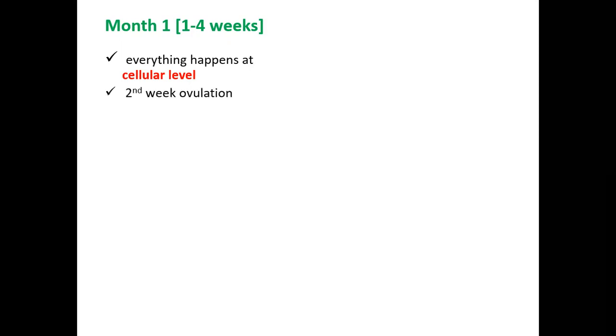So let us start with the first month, which is included as a part of your first trimester. We are talking about weeks 1 to 4 out of 40 weeks. At this phase, everything happens at the cellular level, at minute levels in terms of cell development. You have the second week of ovulation. As I told you, the first week is considered your last menstrual period, and probably after 2 weeks will be your ovulation phase.